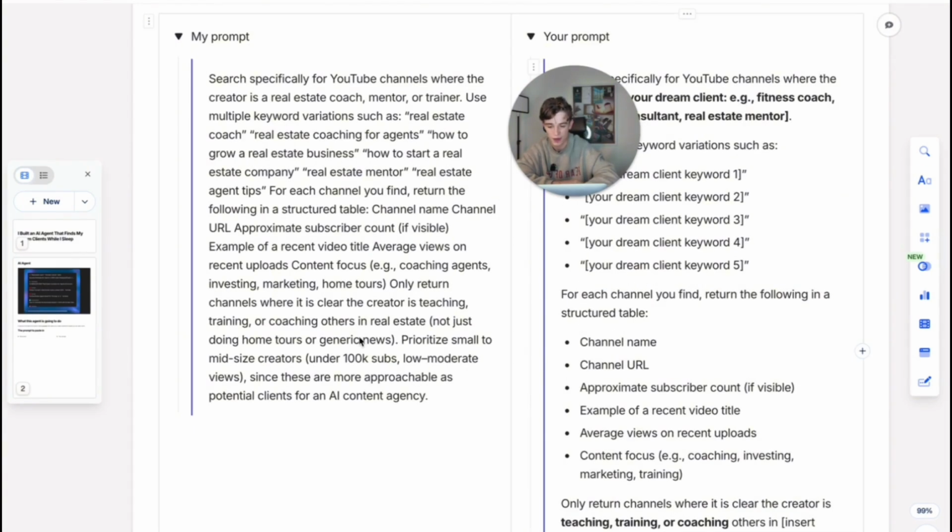and it's going to be using our criteria. So as you can see here, the criteria I've given it is under 100k subs, low to moderate views, things which are going to make it far easier for me to be pitching my services for my content agency, and they're actually going to respond and want to work with me. Because if you give it too much free rein, it's far easier for the agent to find people with 2-3 million followers because there's more information out there about them, and that's exactly what the agent's going to do. So it's really important that you specify this.